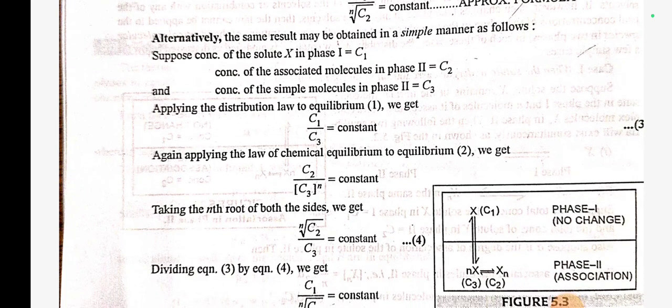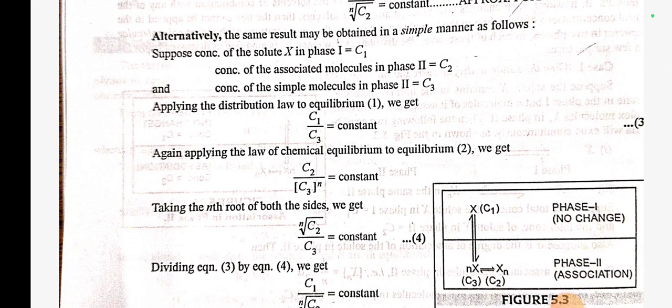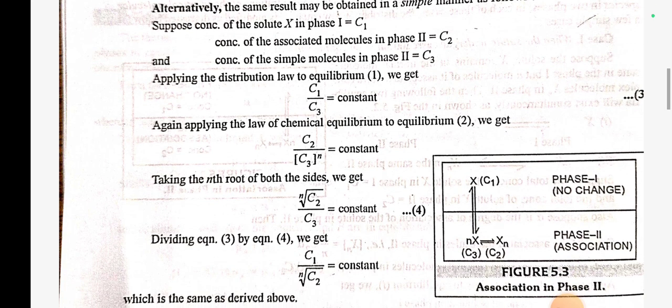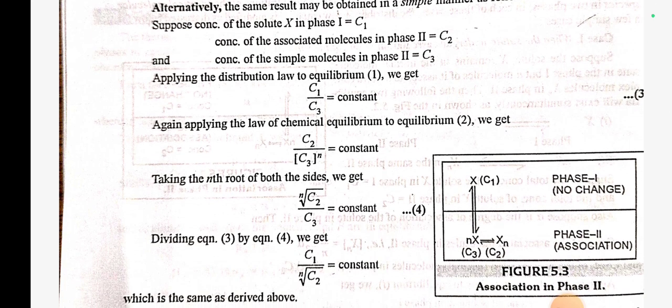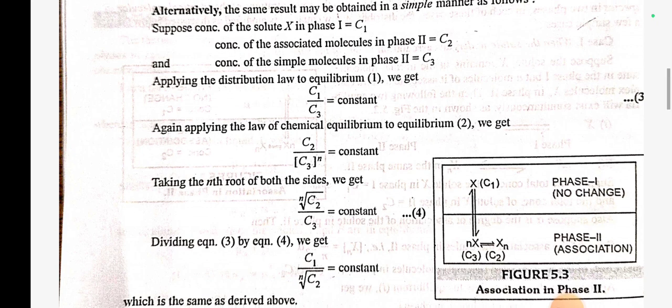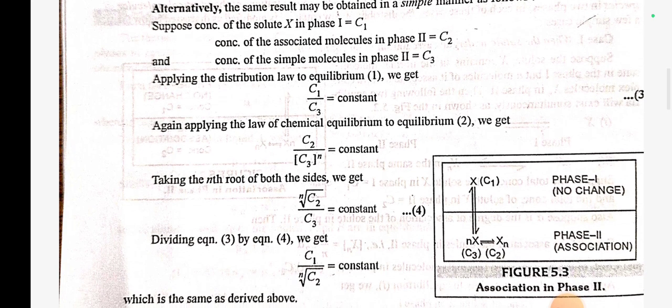Alternatively, the same result may be obtained in a simple manner as follows. Suppose the concentration of solute X in phase 1 is C1, the concentration of associated molecule in phase 2 is C2, and the concentration of simple molecule in phase 2 is C3. Applying the distribution law to equilibrium 1, we get C1/C3 is equal to constant, equation 3.